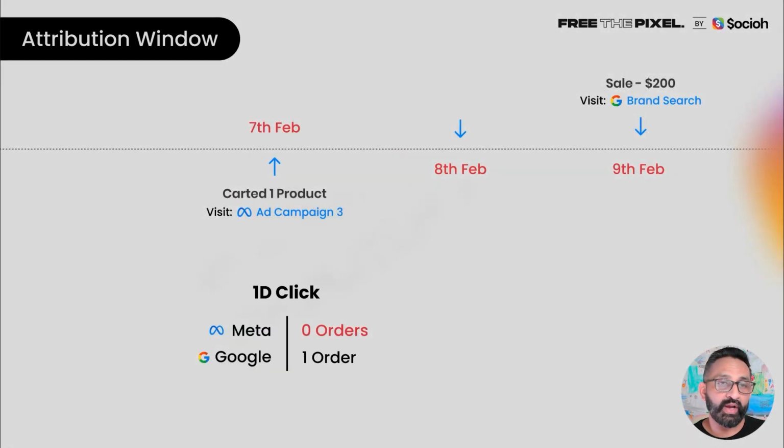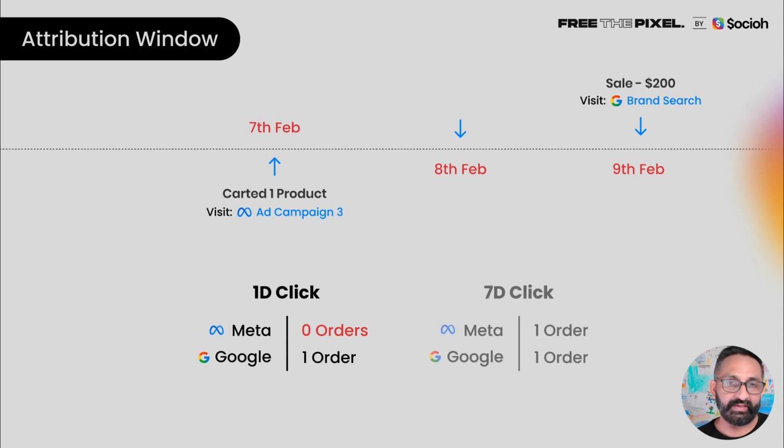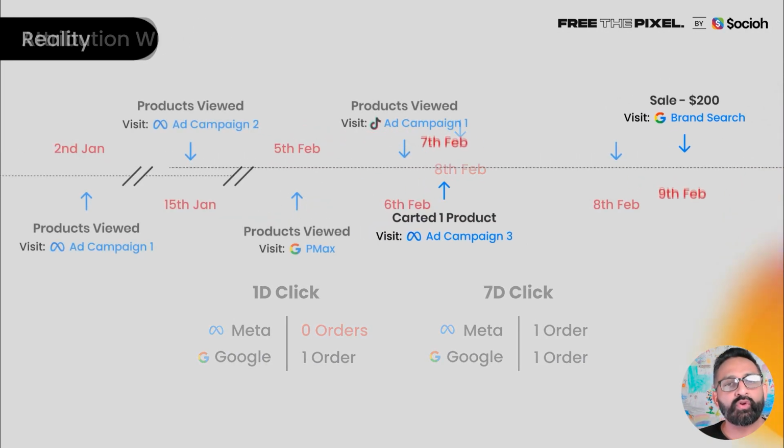Now, if this were a one-day click attribution window, then only Google will get credit for it. Simply put, a particular touchpoint gets credit for a sale if it falls within a certain number of days. And in this case, it's 1 day we're talking about. But if we change the attribution window to 7 days, then both Meta and Google will claim credit for the same sale. Let's expand our example and look at a more complicated scenario.